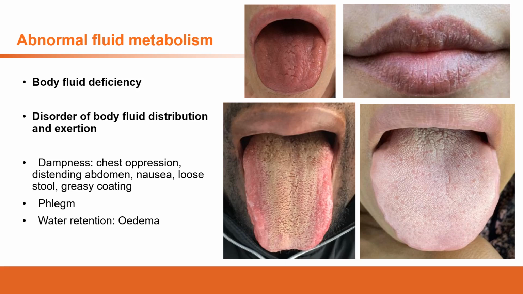What's the relationship between the disorder of body fluid and qi and blood? The first is that water retention will block the qi movement. This is very similar to blood stasis blocking qi movement.